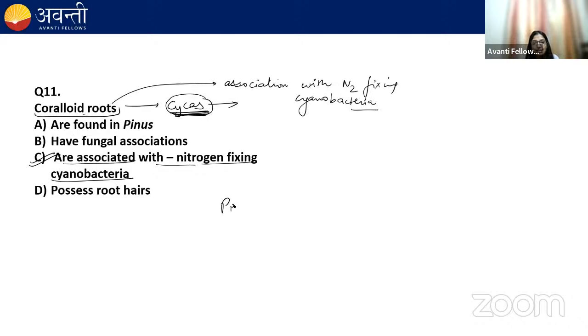In case of pinus root, they show association with fungi and in the form of mycorrhiza. This association is known as mycorrhiza. Okay, so the colloid roots, option C is the correct answer, are associated with nitrogen fixing cyanobacteria.